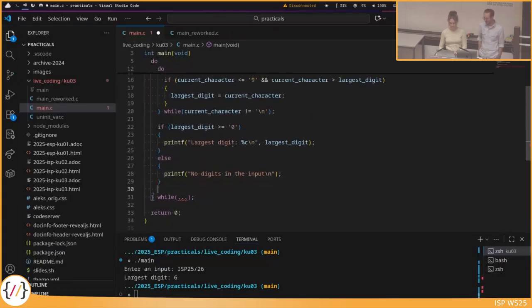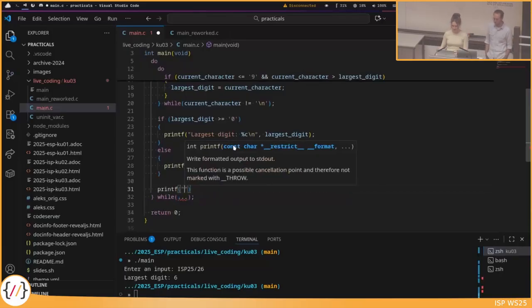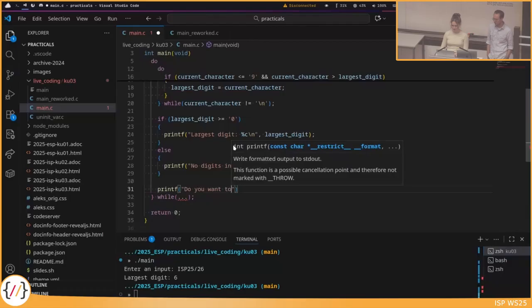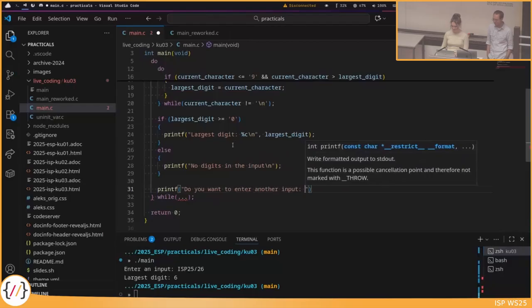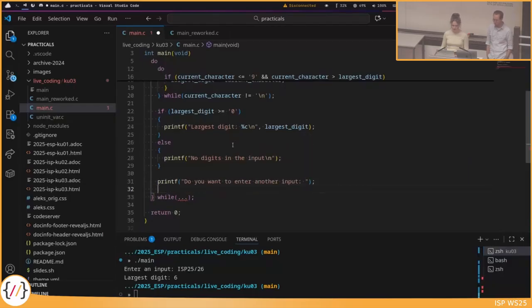So, and what do we want to do? Well, after we printed the largest digit, we want to ask, do you want to enter another input? And then again, we need some variable where we now want to store if the user wants to do one more input.